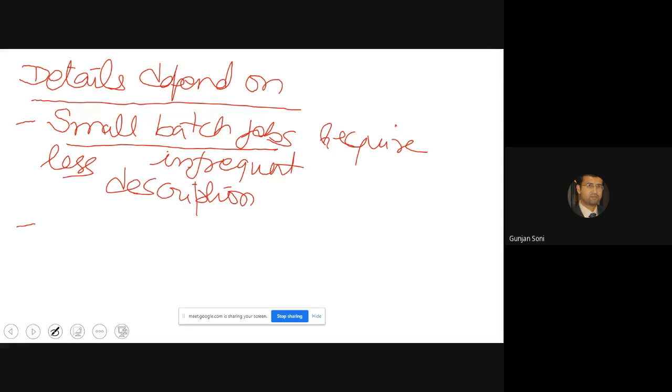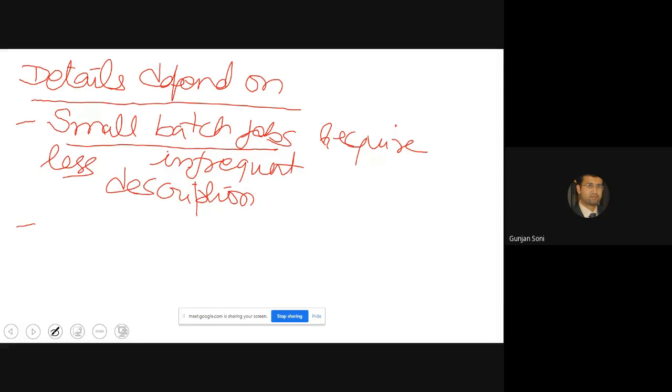Long running means continuous production, it keeps going, like in car production, and high output lines require more description. And movement from place to place generally requires less description than hand and arm movements.